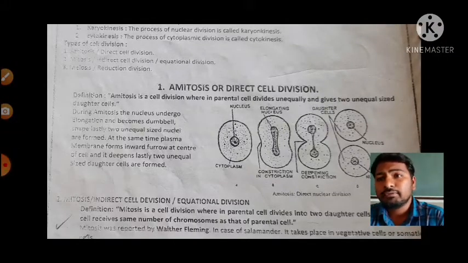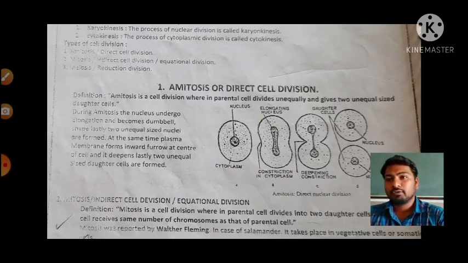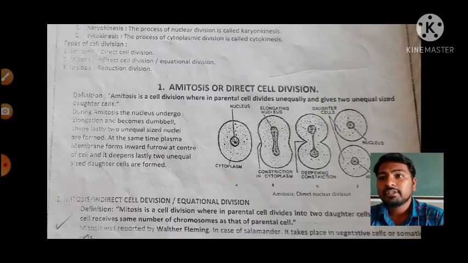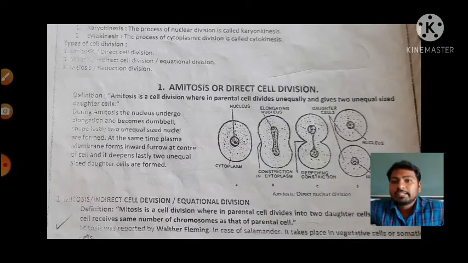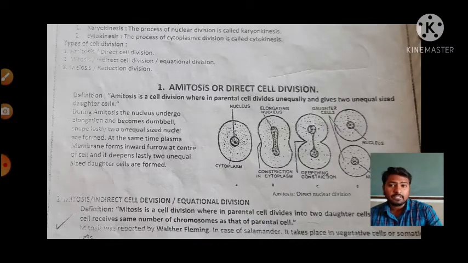In previous classes we have discussed the cell cycle and started with cell division. You already know cell division mainly takes place in two steps. The first step involves karyokinesis. You all know that karyokinesis is the process where nuclear division takes place. That is said to be karyokinesis.